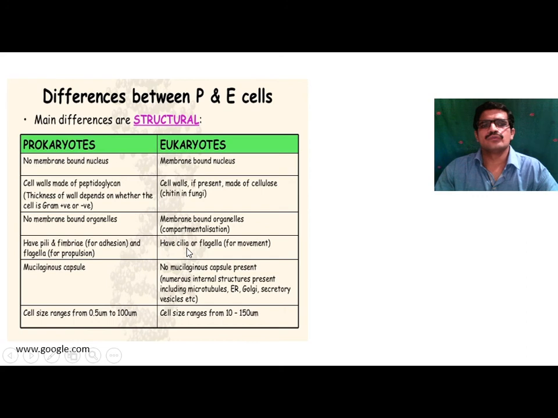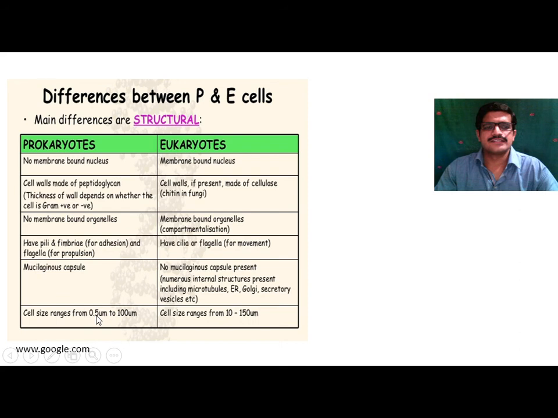Eukaryotic cells have only cilia and flagella for movement. In prokaryotes, a mucilaginous capsule is present. In eukaryotes, there is no mucilaginous capsule. Numerous internal structures are present, including microtubules, endoplasmic reticulum, Golgi complex, and secretory vesicles.